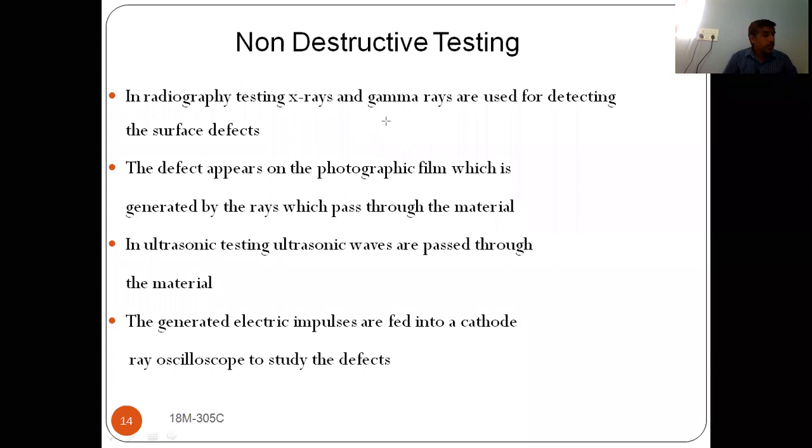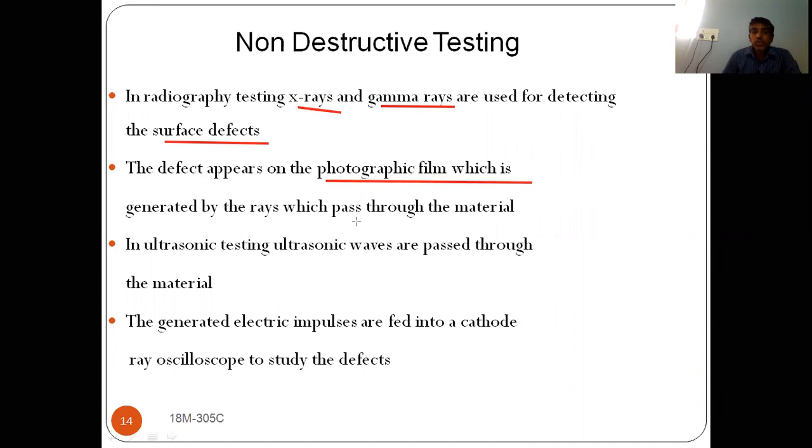In radiography, we are using X-rays and gamma rays for detecting defects. We can find out defects by using X-rays and gamma rays, and the defect appears on the photographic film. So it is recorded on a photographic film.